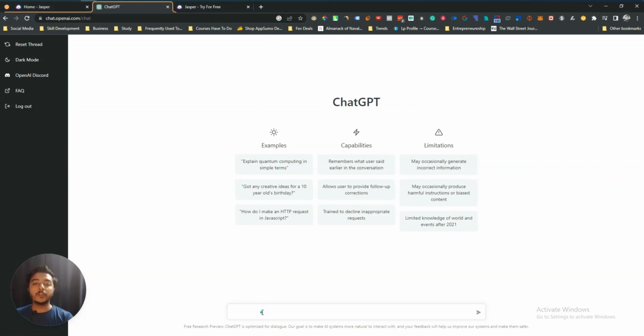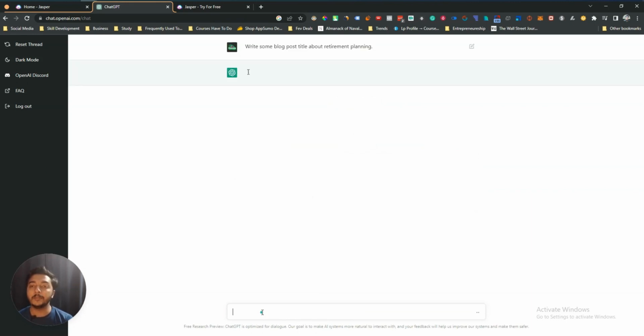At first, let's try ChatGPT, and here let's say I want to write one blog post about retirement plan or retirement savings. So I will command ChatGPT to write some blog post titles for me about my topic. Let's say I'll write, write some blog post title about retirement planning, and then if I enter, let's see what happens.